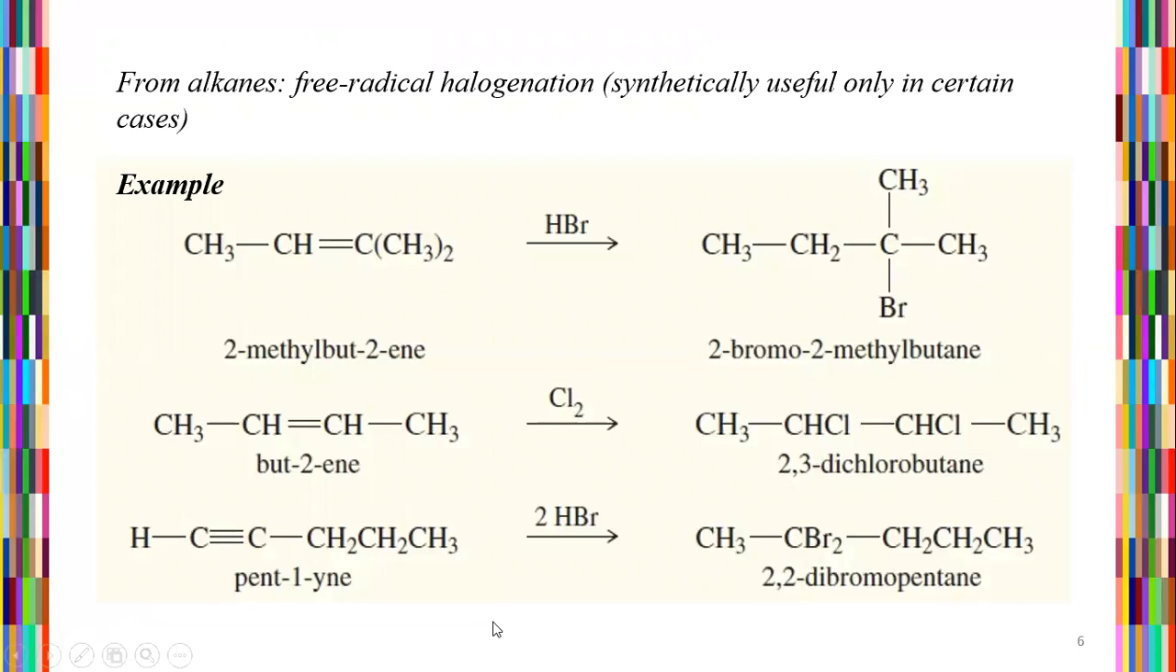From alkanes, free radical halogenation, whether you generate it synthetically or systematically, is useful in certain cases. What are our examples? According to halogenation reactions occurring in free radical formation, the first one is 2-bromo-2-methylbutane, the second is 2-chloro-dichlorobutane, and the third is 2,2-dibromopentane, in relation to the alkane system. And the alkyl halides are basically generated by the free radical halogenation system.